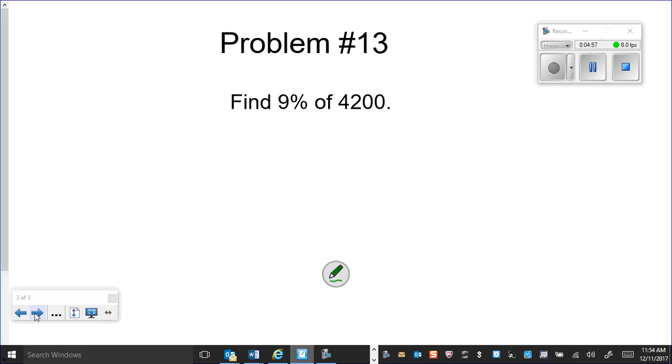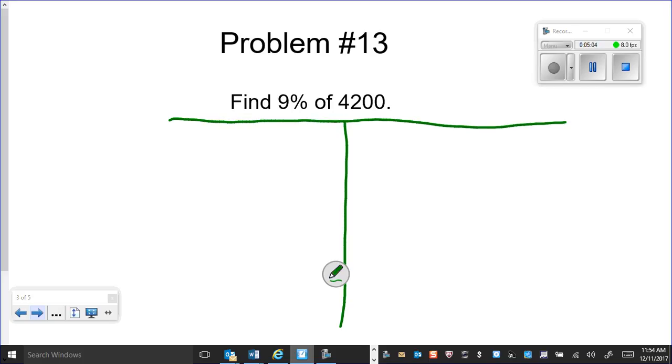On the test, you're going to have to do these problems both ways. So I am just going to do this one problem either way. We'll do direct translation over here, and then we'll do proportions over here. Direct translation, we just take what we see and write it as an equation. So find turns into x equals 9%. We can't use 9% in direct translation. We have to change it to a decimal, so it'll be 0.09.